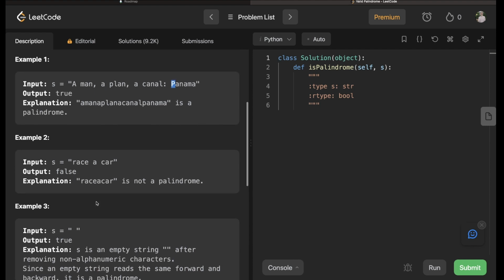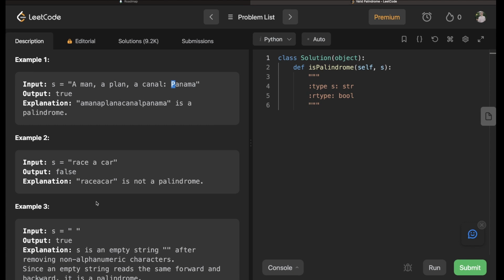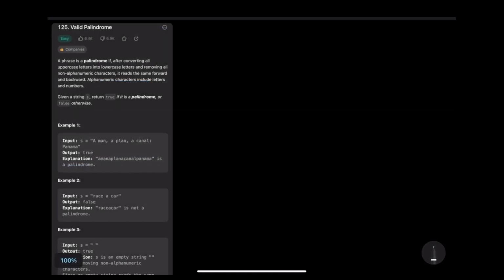Great. Okay, so let's pop down to the whiteboard and have a look at this problem. I remember working with palindromes back when I was doing data structures, and what I remember is that if you had some sort of string, let's say race car, because race car backwards is race car, so this is a palindrome.